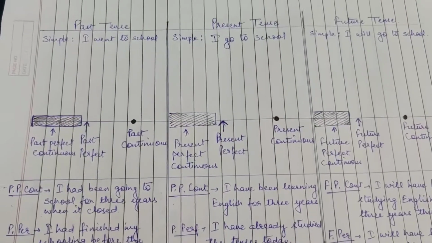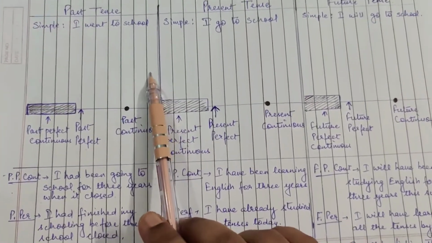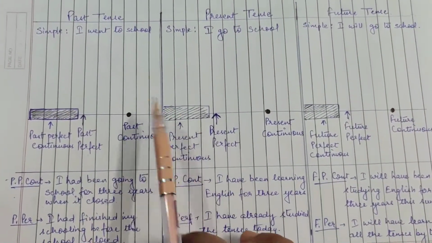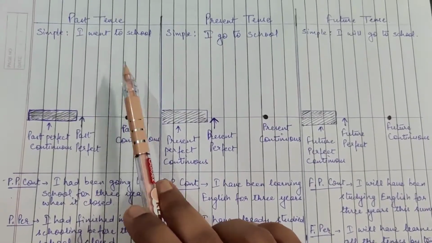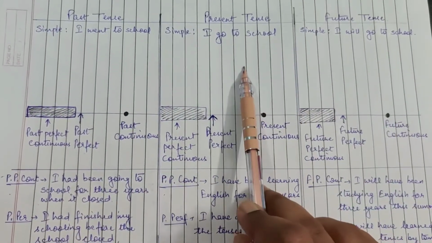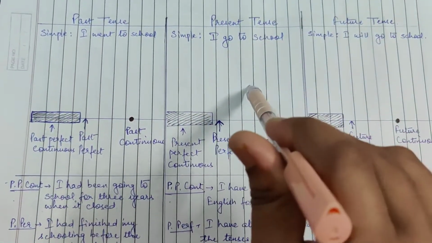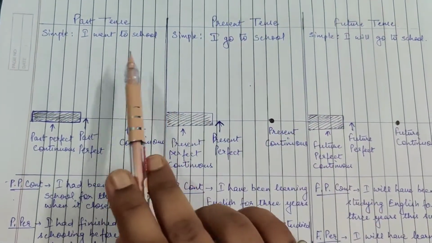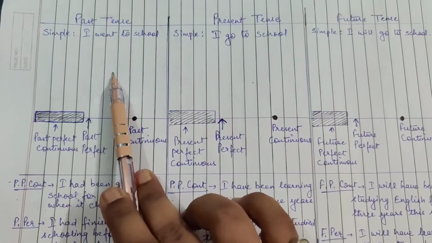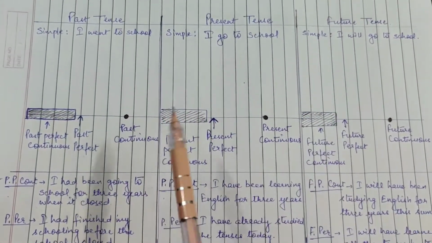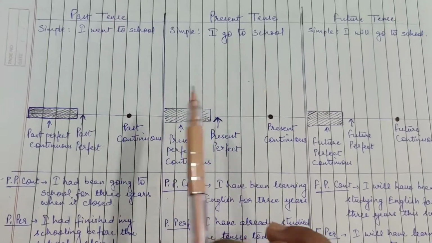Now why do we need a time reference? As I was teaching you, I told you again and again that we need a time reference for past tense and future tense. Why do we need that? Because we always stand here in the present tense. So from that perspective, we need a time limit from the past and the future when we are talking. Similarly, the rest is the same.